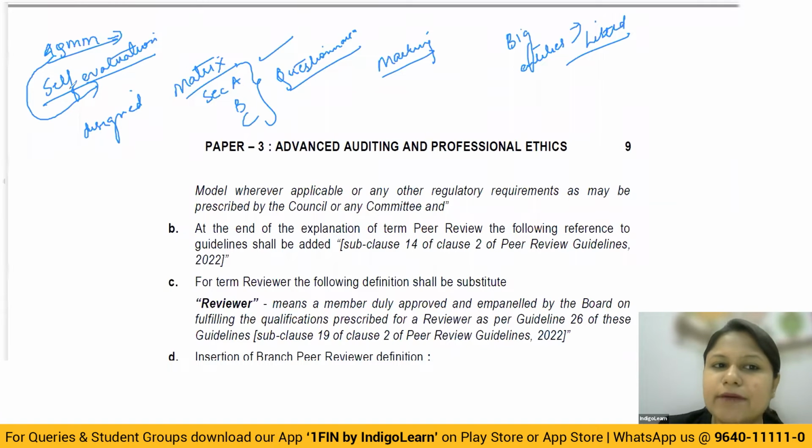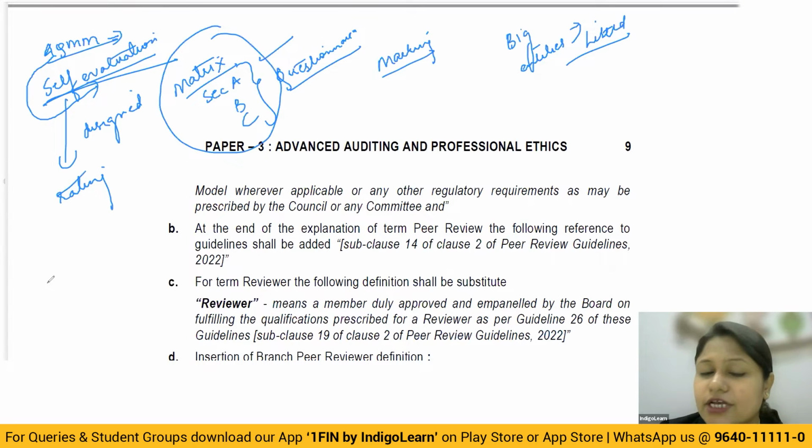Okay, so you will be able to self-evaluate and give a rating based on this particular matrix to your firm. So AQMM is basically a self-evaluation tool which has been come up with by the Institute. The Centre of Excellence has come up with this particular matrix, wherein they have given multiple questions which the firm has to answer for themselves, and based on that they are going to give a rating to their own self.